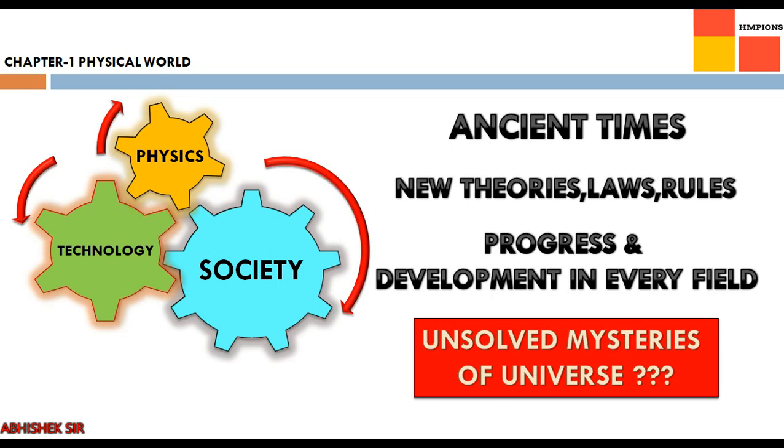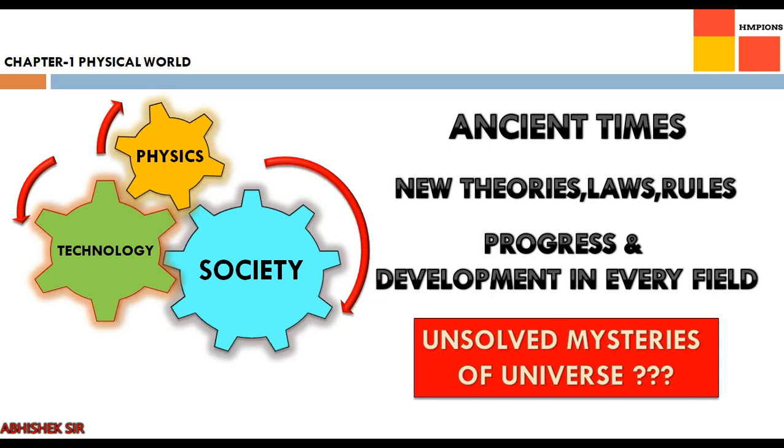These things are a major concept when you relate physics and technology with society, right? But we have to take care that when we are inventing new things, it is up to us whether they will be used for a good purpose or a bad purpose. I'll give you an example, like the bomb, right? When the bomb was invented and started being used, we didn't know that it would be for a very destructive purpose. We didn't know that it would lead to wars and world wars, right? So it was used for a bad purpose.